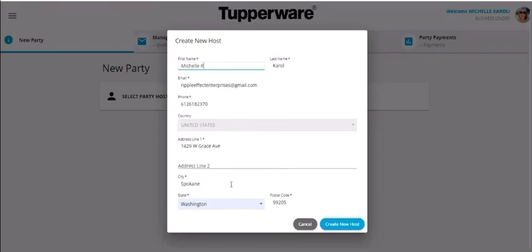Tupperware is not saying we can't do parties for ourselves, but it's just something with the computer system that you need to add that little extra step. Otherwise, it's going to recognize you in the computer system as a consultant, and it's going to be kind of confused because you're creating a hostess party, okay? So create new host.